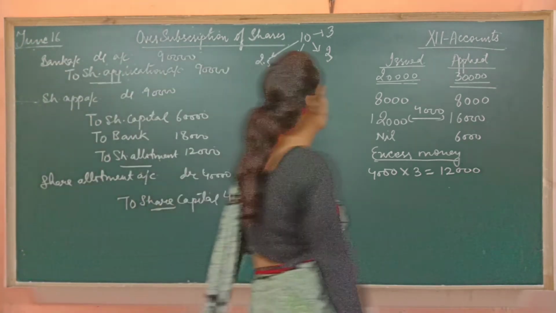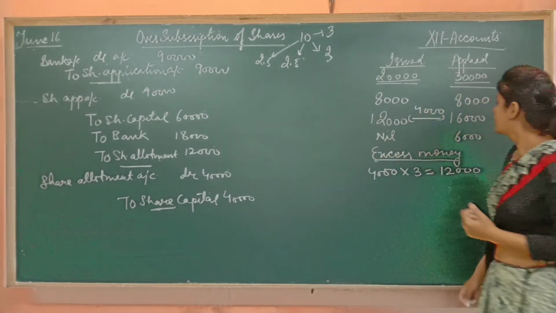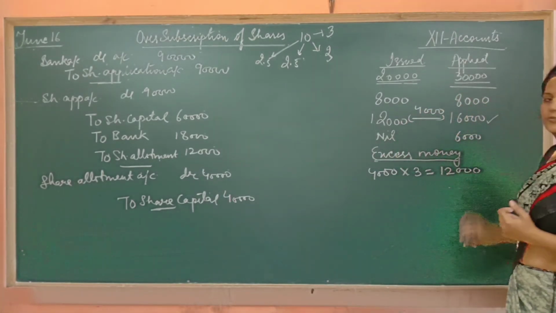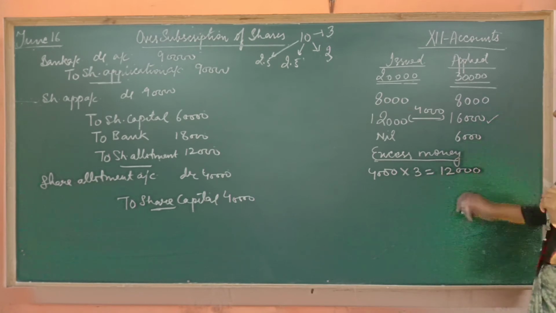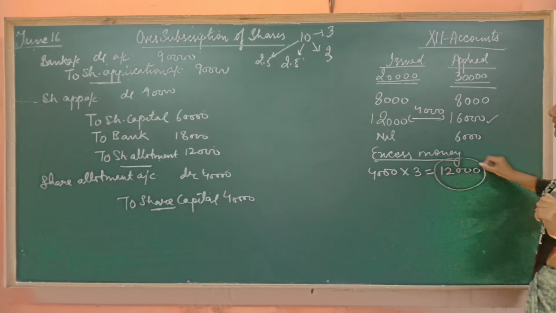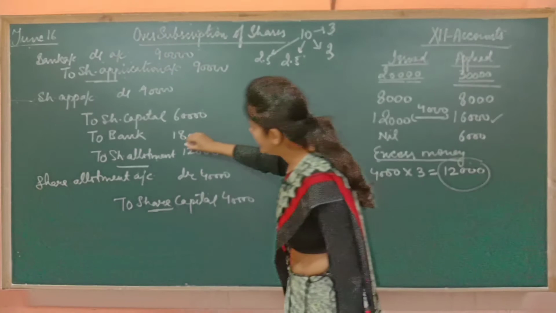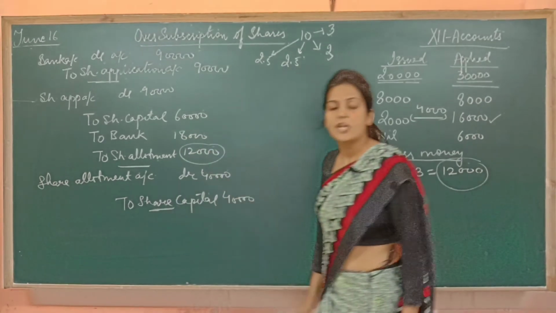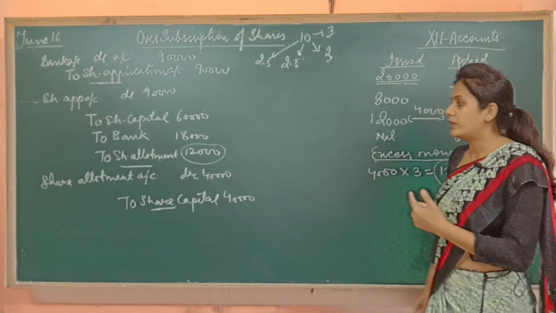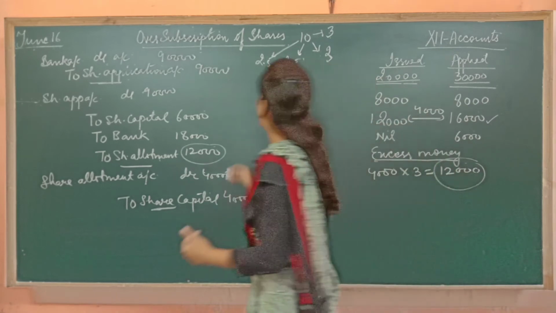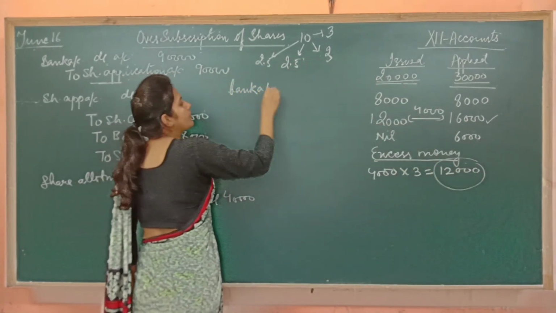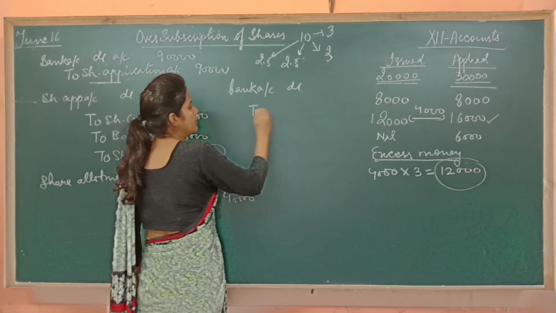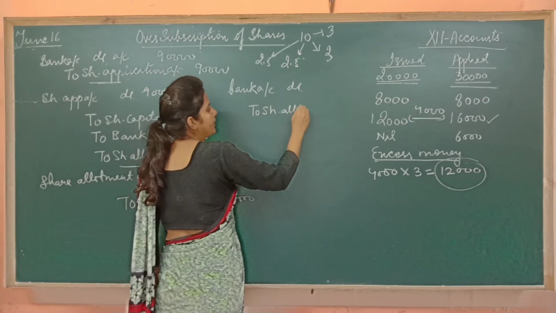But the person who asked for 16,000 shares has been allotted only 12,000 shares. It means his excess money of 12,000 is with us, which we have adjusted on allotment. It means now how much money we are going to receive on allotment. It will be bank account debited to share allotment.